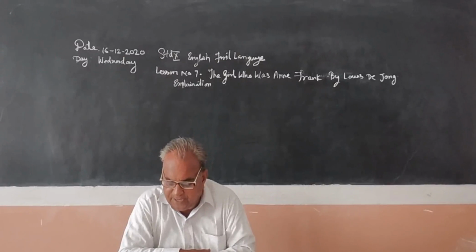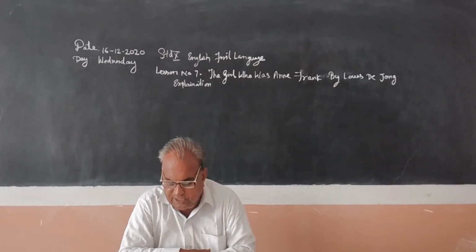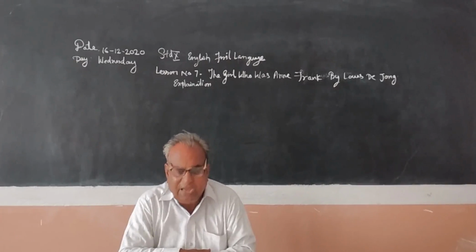The family was apprehended in 1944, and Anne Frank ultimately died of typhus in the Bergen-Belsen concentration camp. Anne Frank died in Hitler's camp.